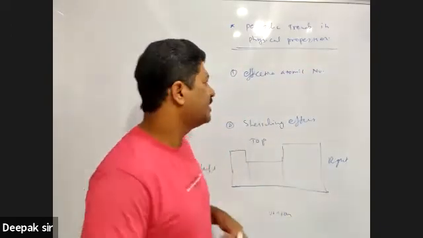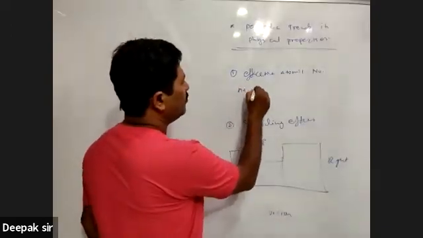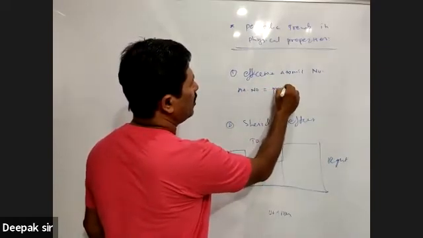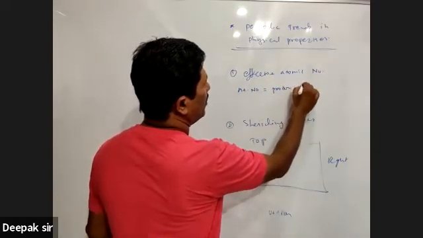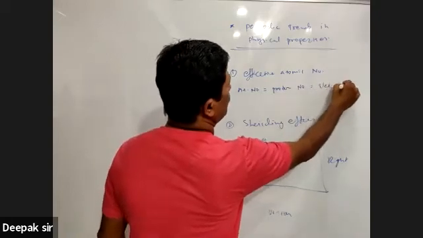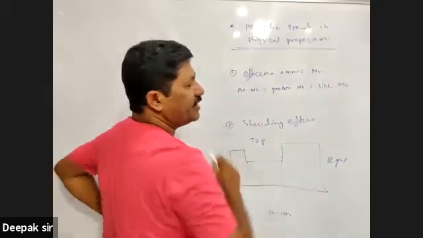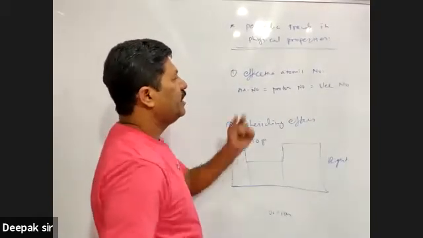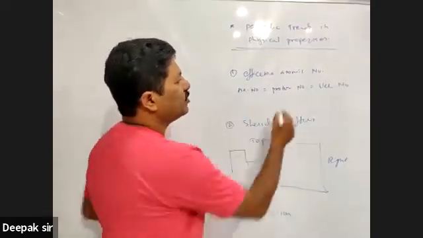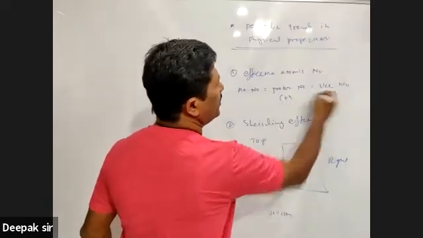So generally, होता क्या है कि atomic number is equal to proton number, which is equal to electron number. But sometimes this electron number may decrease or increase, but the proton number remains the same, and that's why atomic number is nothing but the proton number. Protons are positively charged and electrons are negatively charged.